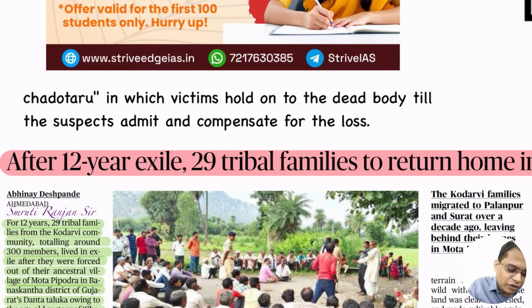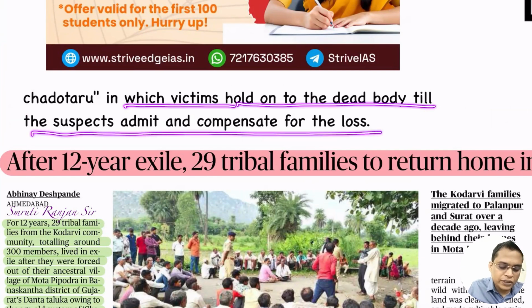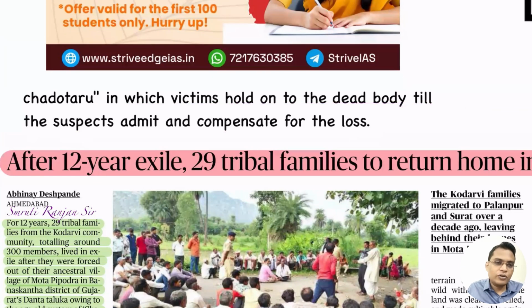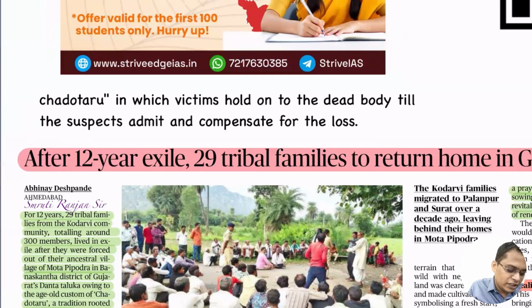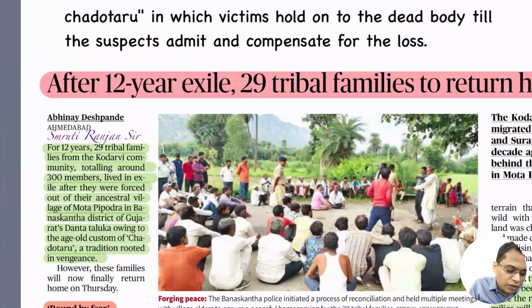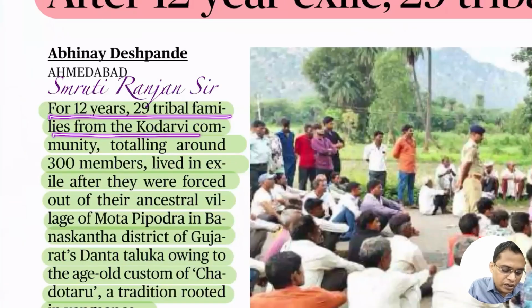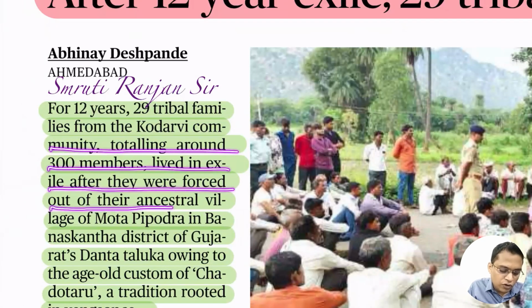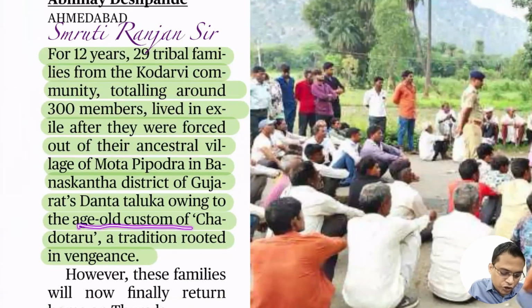That means in any case of death, the victim has to do this. So this is a very regressive practice: the victim holds the dead body till the suspect admits or compensates for the loss. Because of that, for 12 years, 29 families from the Kodavari community, totaling around 300 families, lived in exile after they were forced out of their ancestral village because of the old custom of Chado Taru.